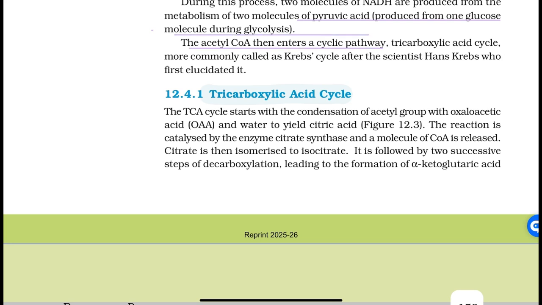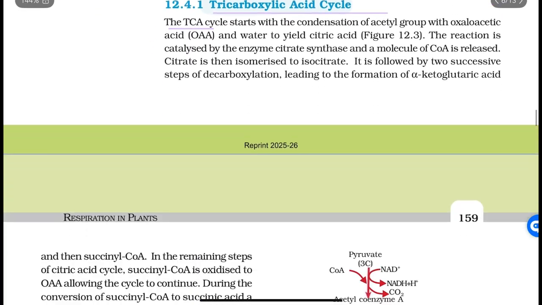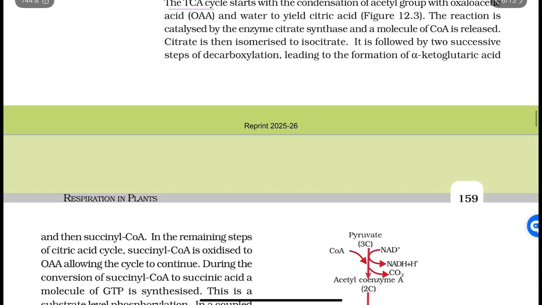The acetyl coenzyme A then enters a cyclic pathway, the tricarboxylic acid cycle, more commonly called the Krebs cycle, after the scientist Hans Krebs, who first elucidated it. Tricarboxylic acid cycle. The TCA cycle starts with the condensation of the acetyl group with oxaloacetic acid, OAA, and water to yield citric acid.